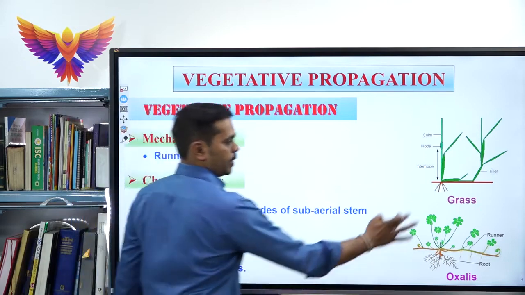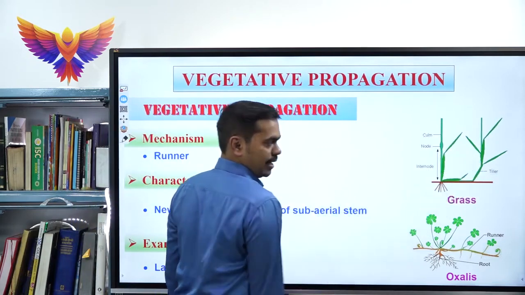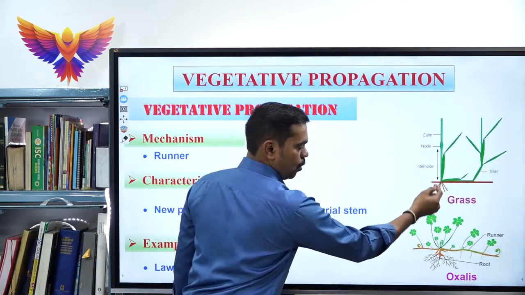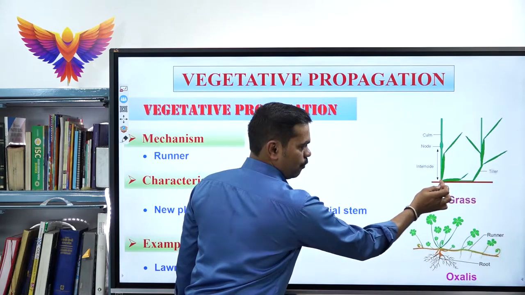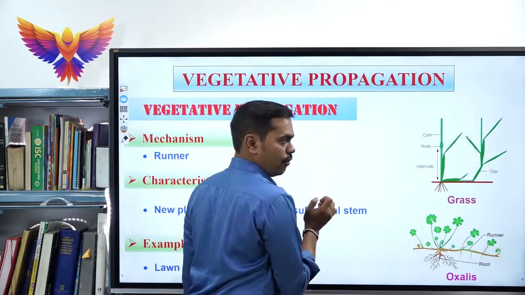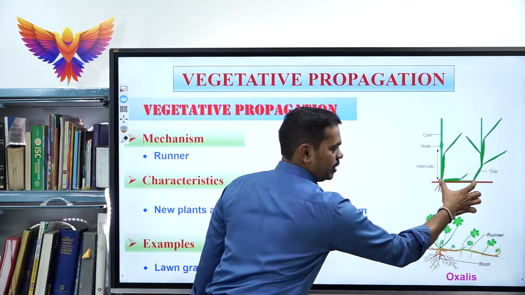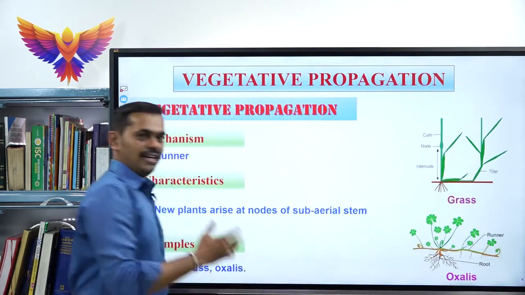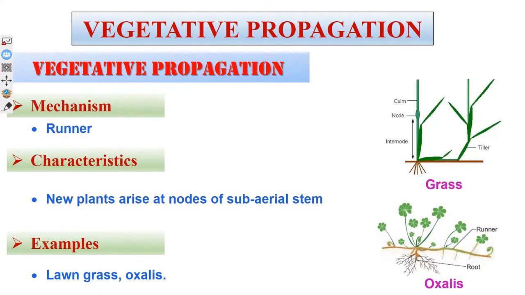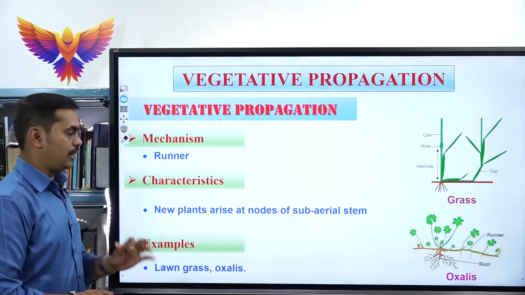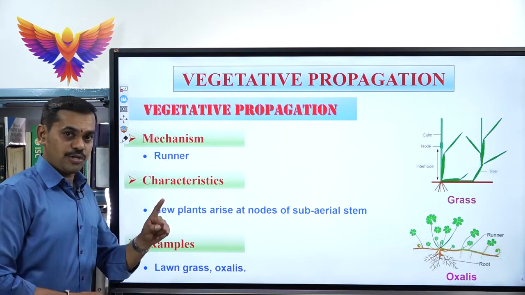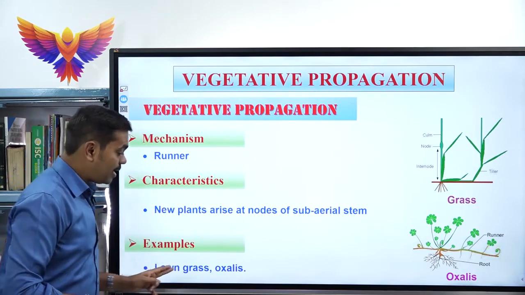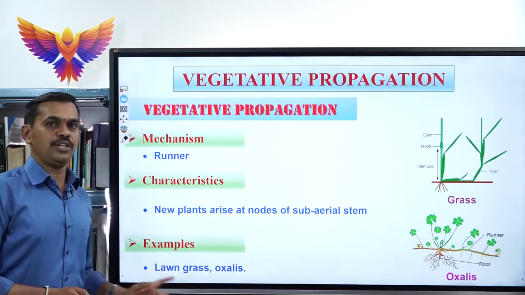Best example, see, this is one grass, this is another grass. This is called a node. It is the region where the leaf and roots are formed. The distance between these two nodes is called the internode. The internode is called the runner. So, for your competitive and theory part, you must learn runner as a vegetative propagule, and you must learn the example for each vegetative propagule.